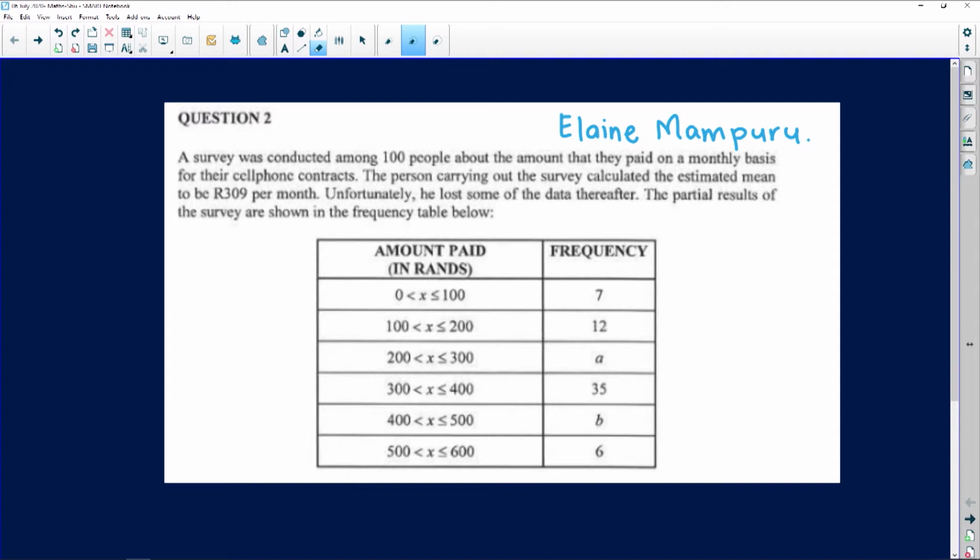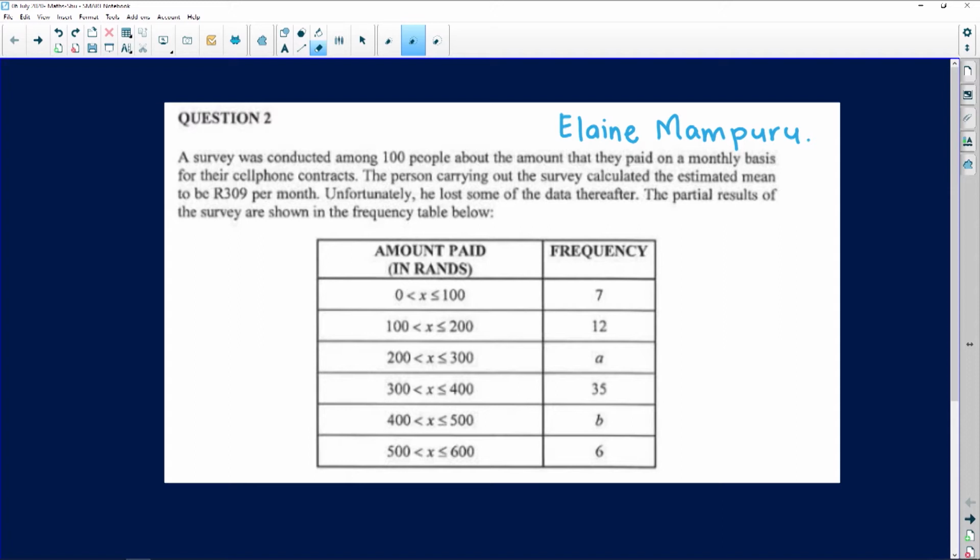It says, a survey was conducted among 100 people about the amount that they paid on a monthly basis for their cell phone contracts. So people do take cell phones on contracts. Maybe you're required to pay 50 rands a month for a certain period of time. Maybe you're required to pay 120, 300, depending, of course, on the phone that you are using. The story continues and says to us here, the person carrying out the survey calculated the estimated mean to be 309 rands per month.